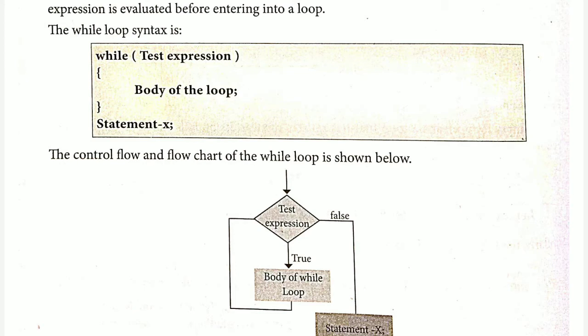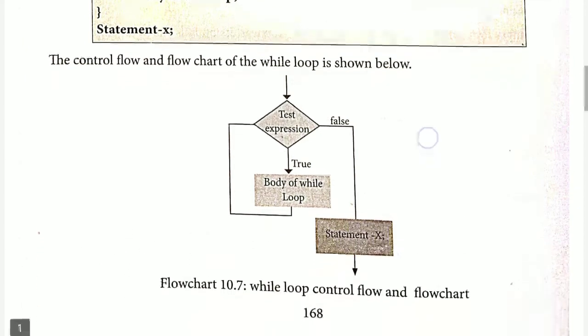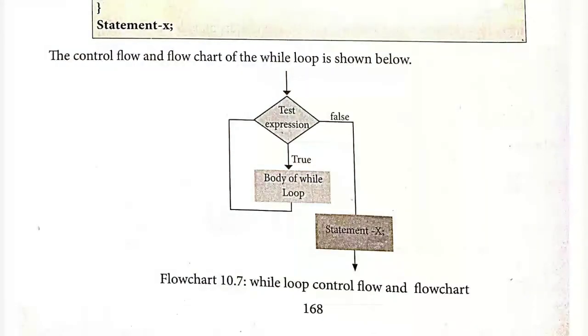In the flow control, this is the while loop flow chart. There is a test condition, and if the test condition is true, then the body of the while loop is executed, and it goes back again to check the test expression.